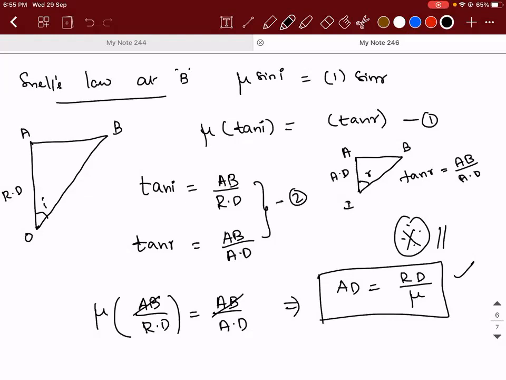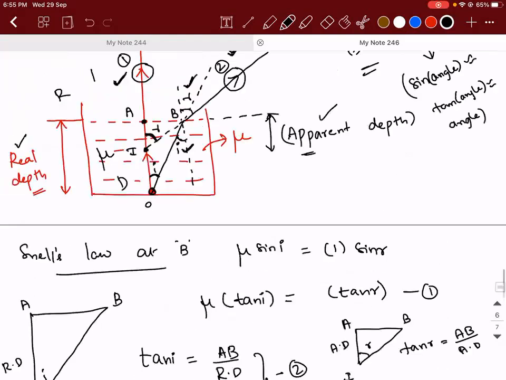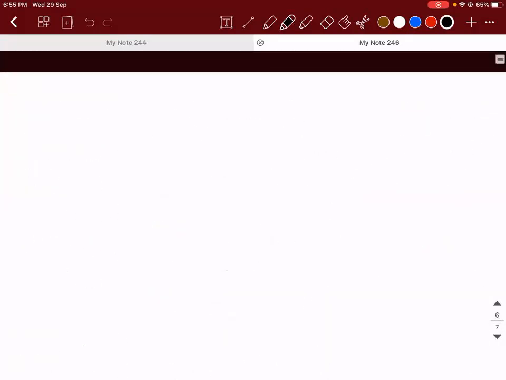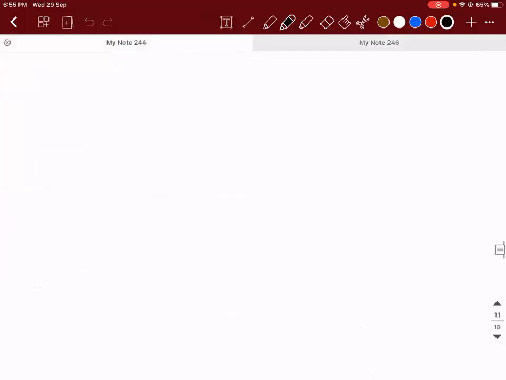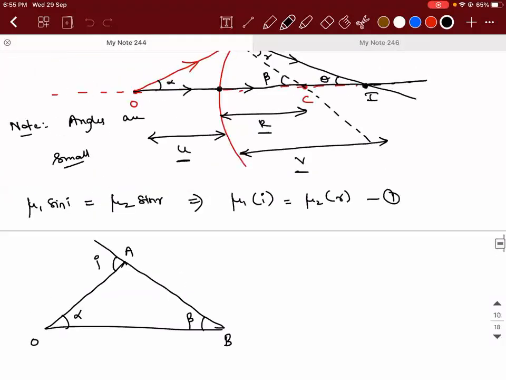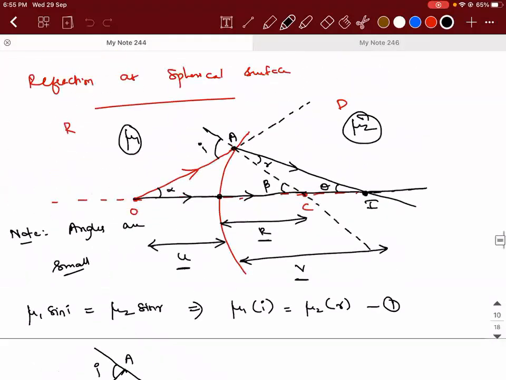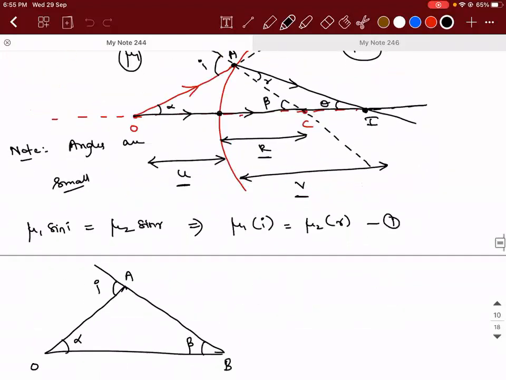So with this, actually the refraction at plane surfaces is over. In yesterday's class, I started this refraction at spherical surface. This one, refraction at spherical surface. This we will continue in the next class.